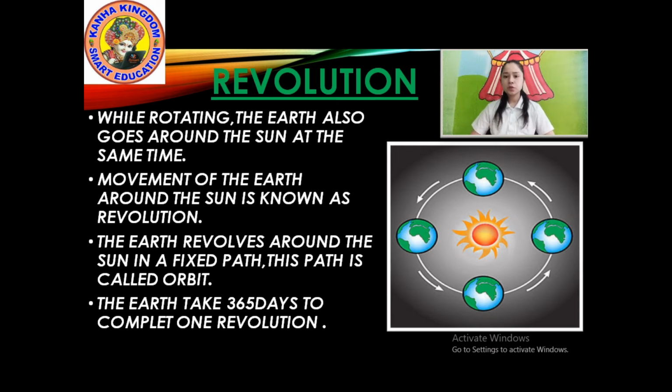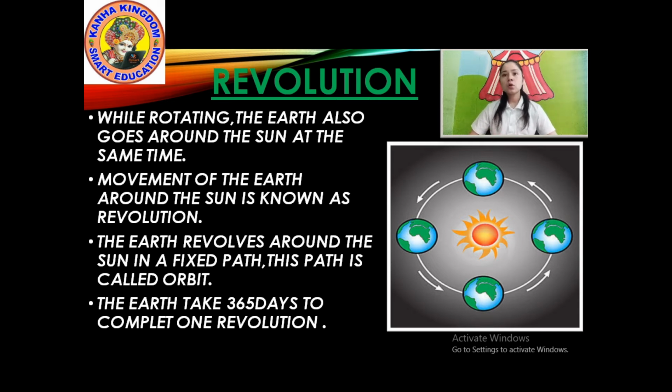It takes 24 hours to complete one rotation. So, while rotating, the earth also goes around the sun at the same time.